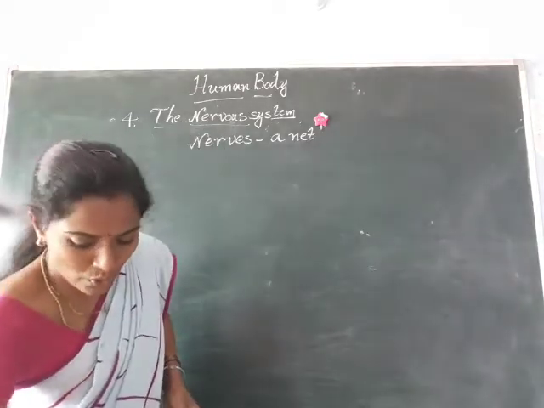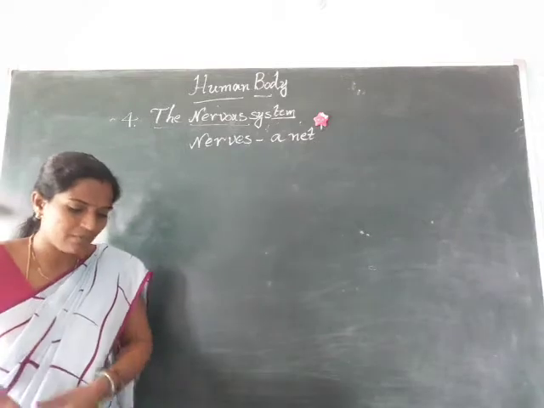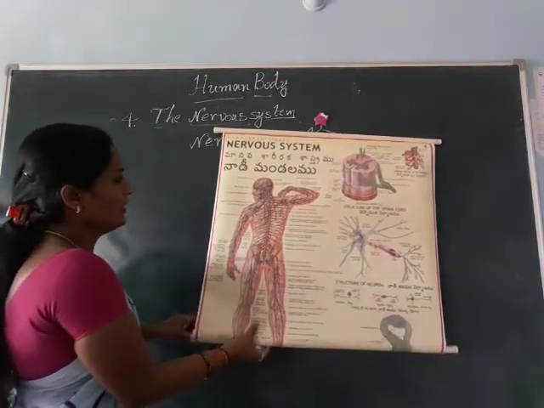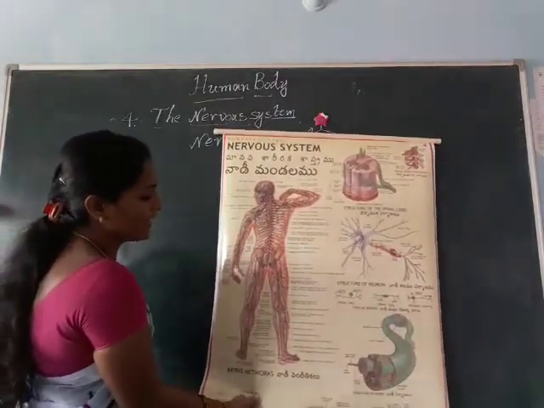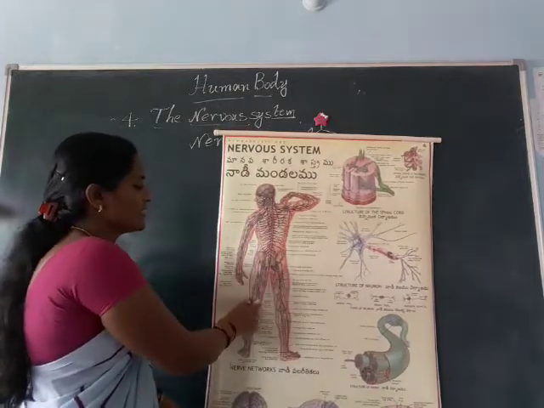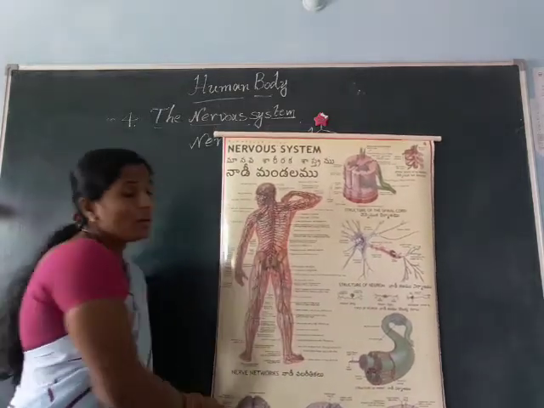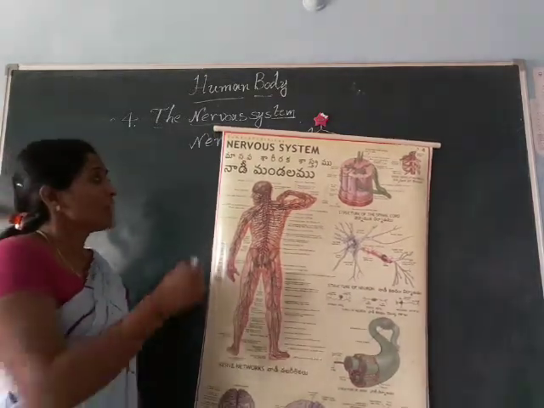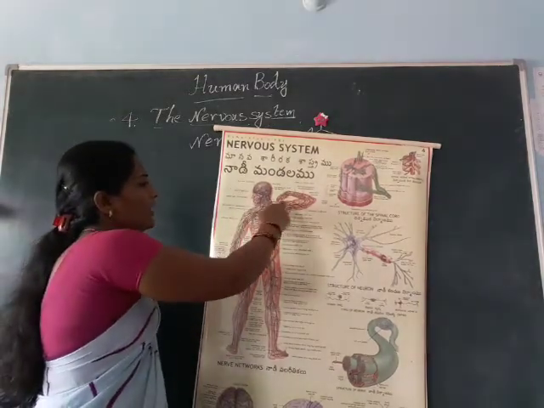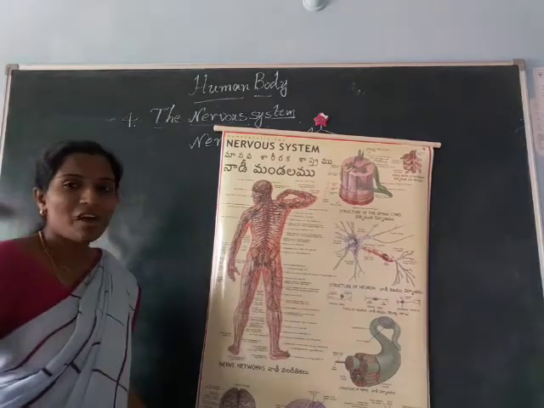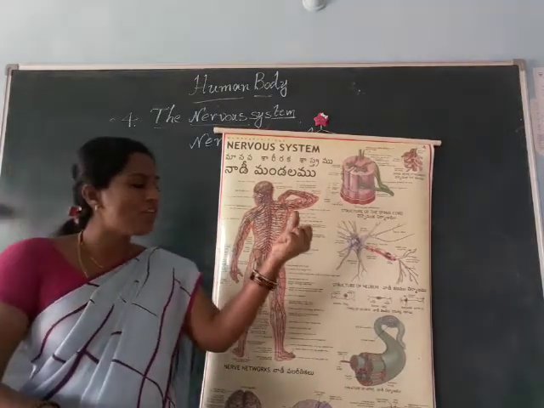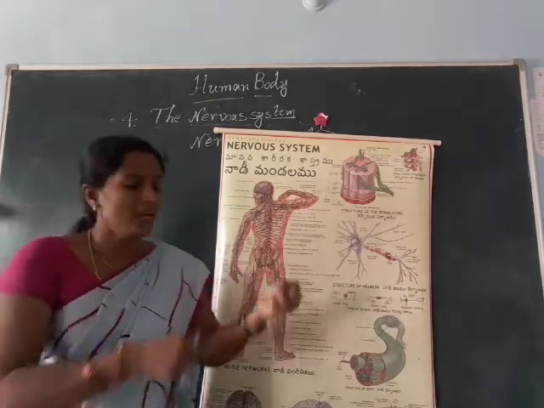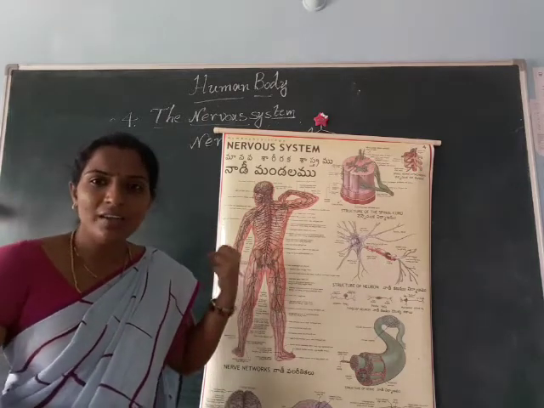So now I want to show the picture of the nervous system. See, this is our picture of the nervous system. See, our body is fully filled with nerves. See how it is. In our previous system we learned about blood vessels, but coming to the nervous system, these blue colored net-like structures we call our nerves. For example, if you close your fist, just observe, you can also find green colored structures upon the body. These we call our nerves.